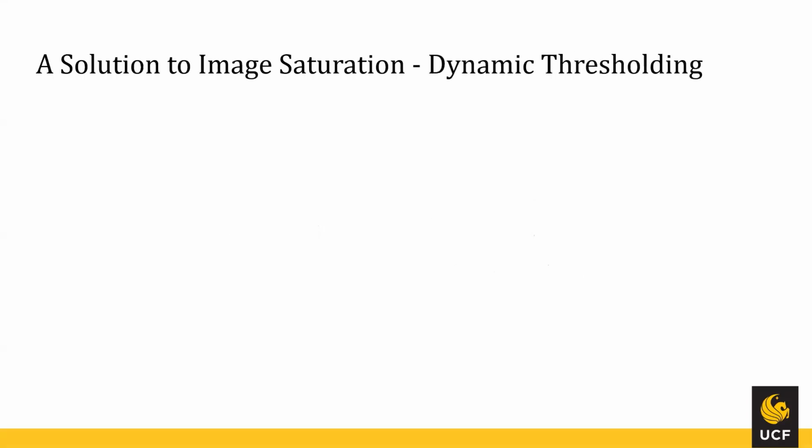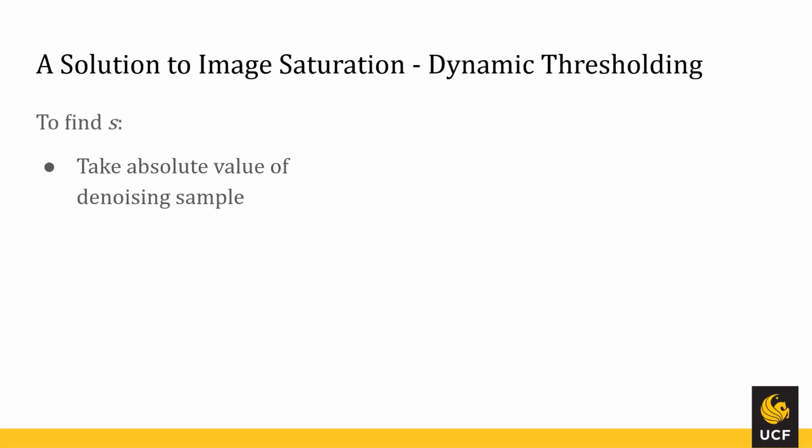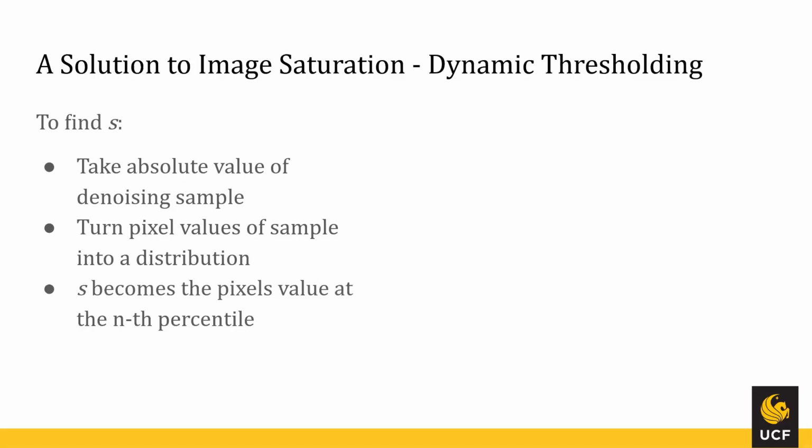The other solution is dynamic thresholding, and this introduces a new term S. To find S, you first have to take the absolute value of each denoising sample, and then from there you turn the pixel values into a distribution, and you choose some nth percentile pixel value.